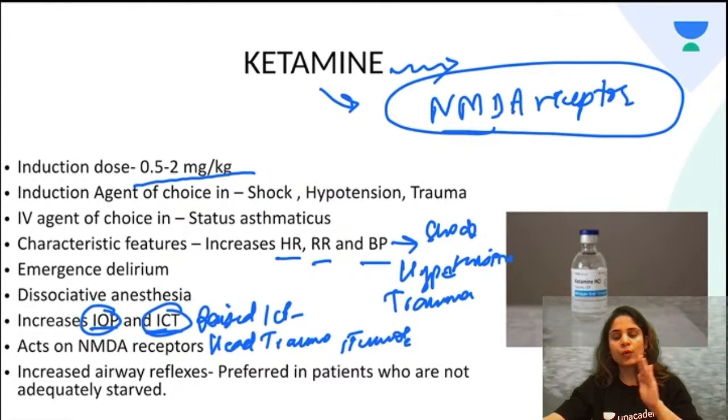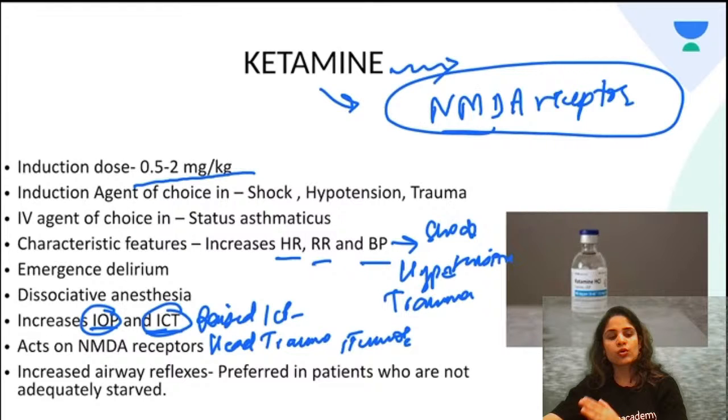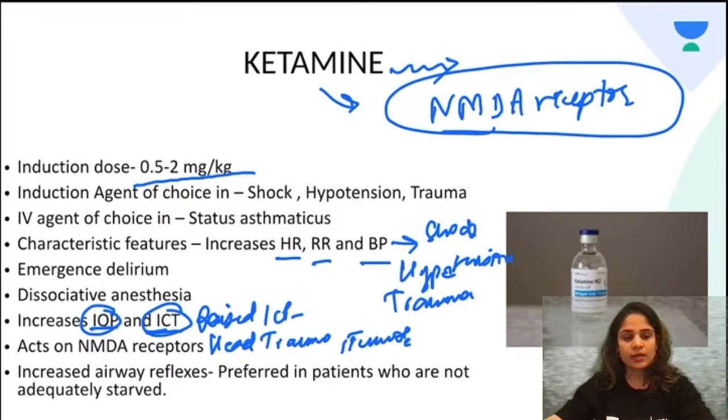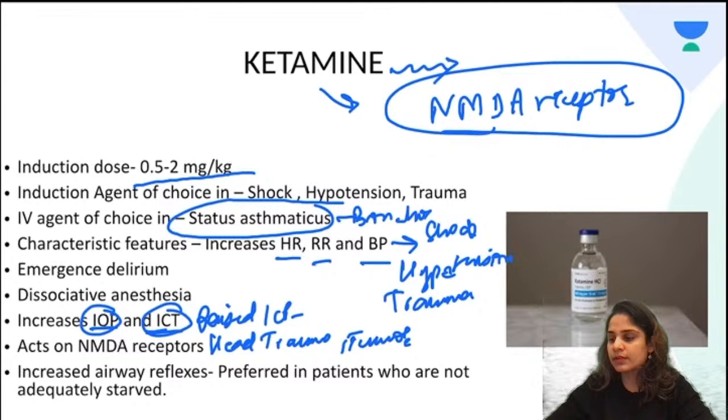So you want to avoid using an agent which will increase the bronchospasm. In fact, you will give the agent which will do the opposite, something which will cause bronchodilation. So here the answer would be ketamine. Ketamine is preferred in status asthmaticus as it causes bronchodilation.